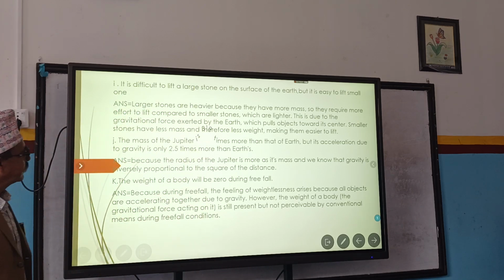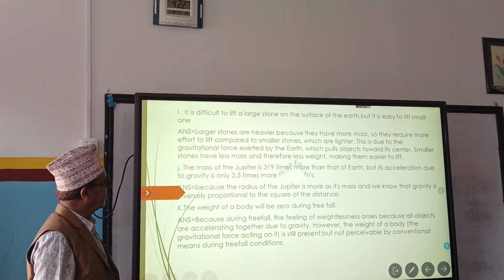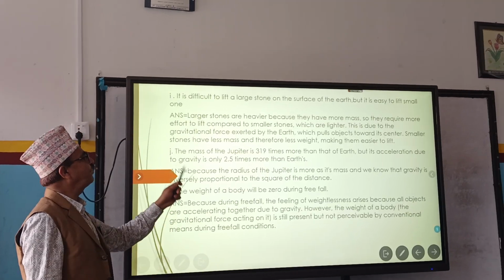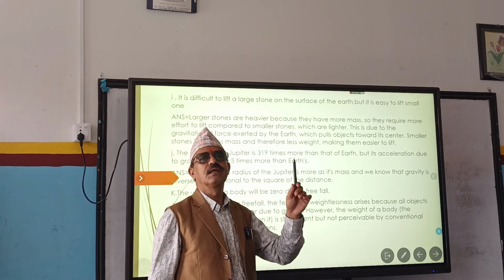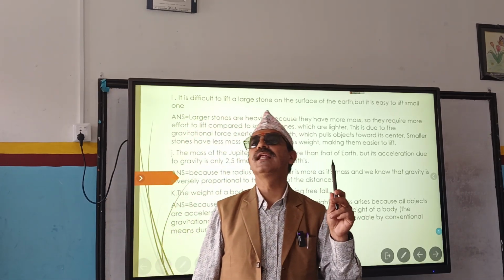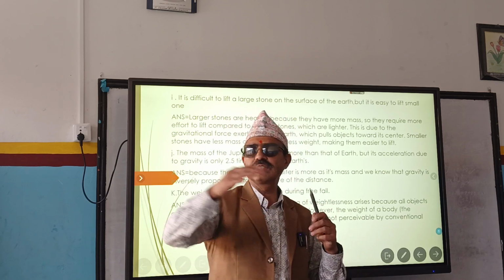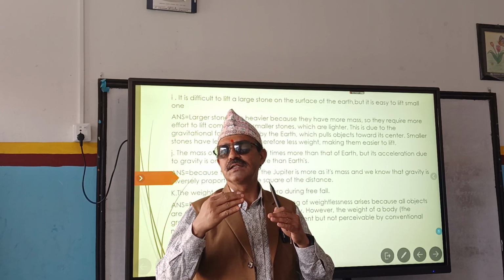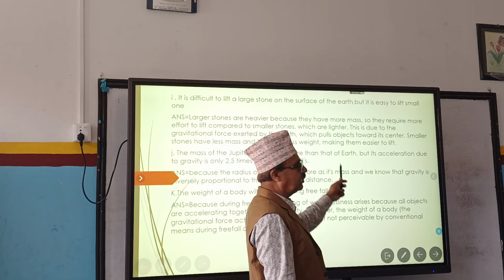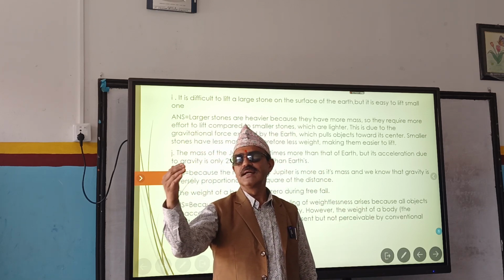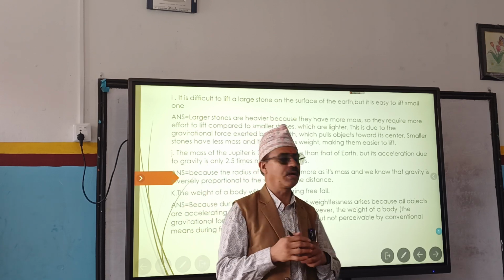What is the next question? The mass of Jupiter is 319 times more than the Earth, but its acceleration due to gravity is only 2.5 times more. Why? Because its radius is also how many times more? 11 times more. If the radius is larger, then acceleration due to gravity decreases. Yes, that's right. Even though the mass is 300 times more, the radius is also 11 times more. That's why the acceleration due to gravity is only 2.5 times more.